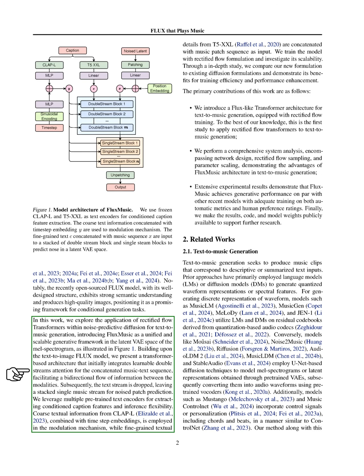This framework operates in the latent space of MEL spectrograms. Building on the text-to-image FLUX model, we present a transformer architecture that uses dual attention streams for music and text, allowing for effective information flow. After processing, we focus solely on the music stream for noise prediction. We utilize various pre-trained text encoders to extract features and enhance inference. Coarse textual information is combined with time-step embeddings for modulation, while detailed text features are integrated with the music sequence.